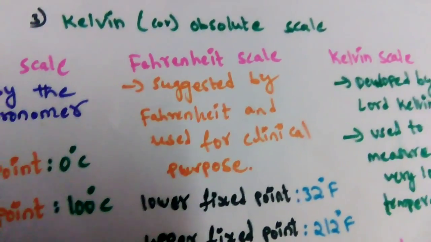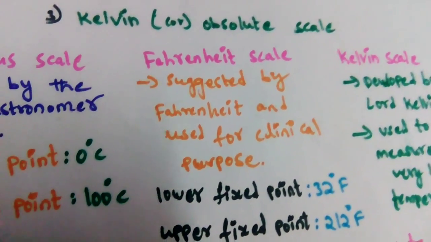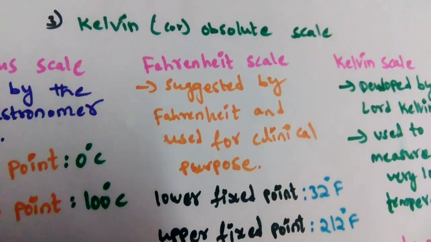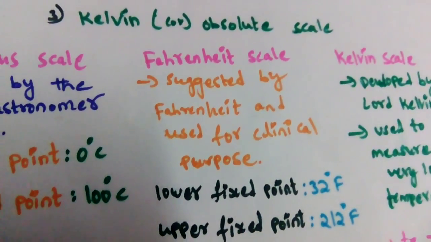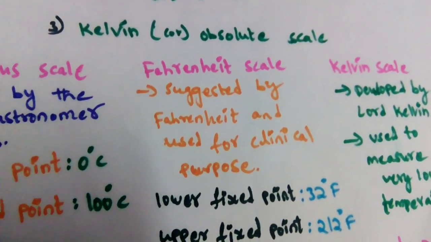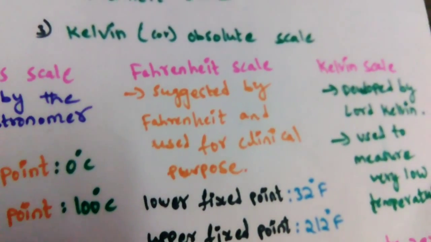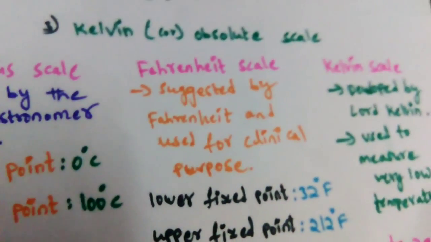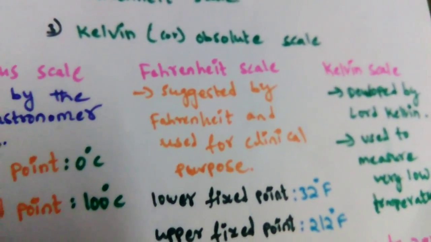You can compare here: 0 degrees Celsius is equal to 32 degrees Fahrenheit, and 100 degrees Celsius is equal to 212 degrees Fahrenheit. But there is a case at minus 40, where both the Celsius and Fahrenheit scales read equal.